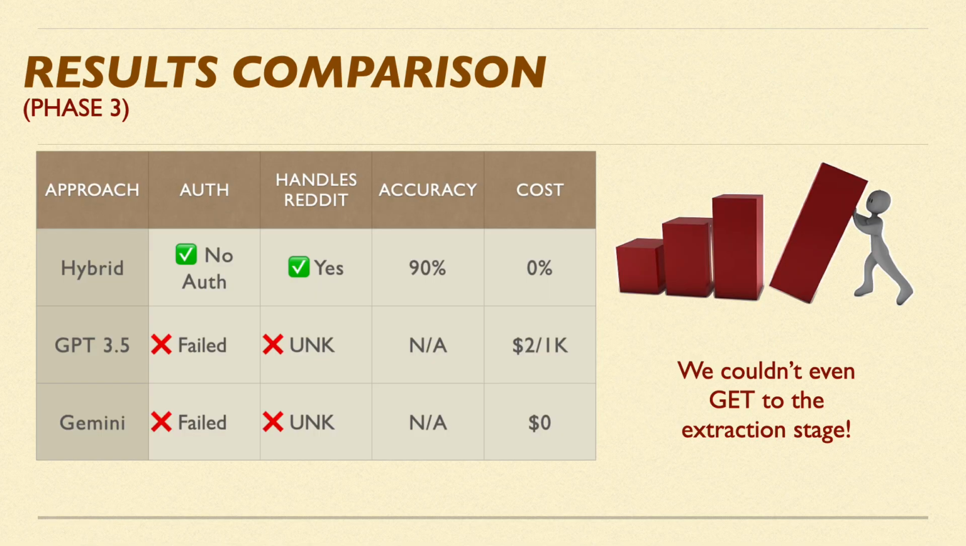The comparison table tells the story here. Our hybrid approach requires no authentication, handles real data perfectly, achieves 90% accuracy, and costs $0. GPT-3.5 failed authentication with a $10 investment, never handled real data, achieved not-applicable accuracy, and costs $2 per 1,000 requests. Gemini also failed authentication with the same problem at zero cost. We couldn't even get to the extraction stage.